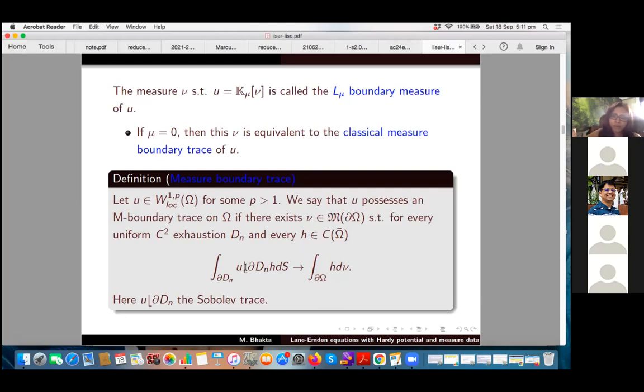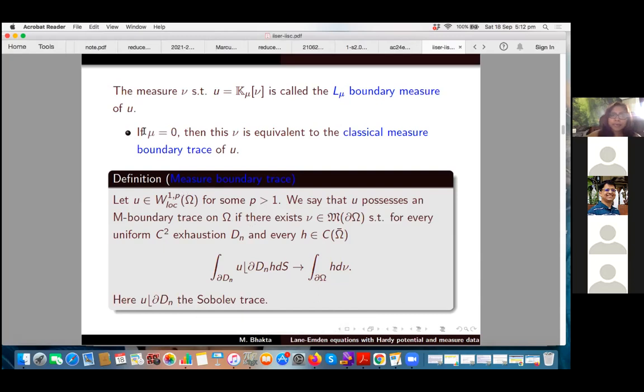if you take a uniform C2 exhaustion D_n. So what do I mean by C2 exhaustion? D_n is a sequence of increasing domains such that D_n converges to omega, and each D_n is a C2 domain, I mean the boundary of D_n is C2. So you restrict u on del D_n, and if u restricted on del D_n weakly converges to nu in this sense, then we say that nu is the measure boundary trace of u.